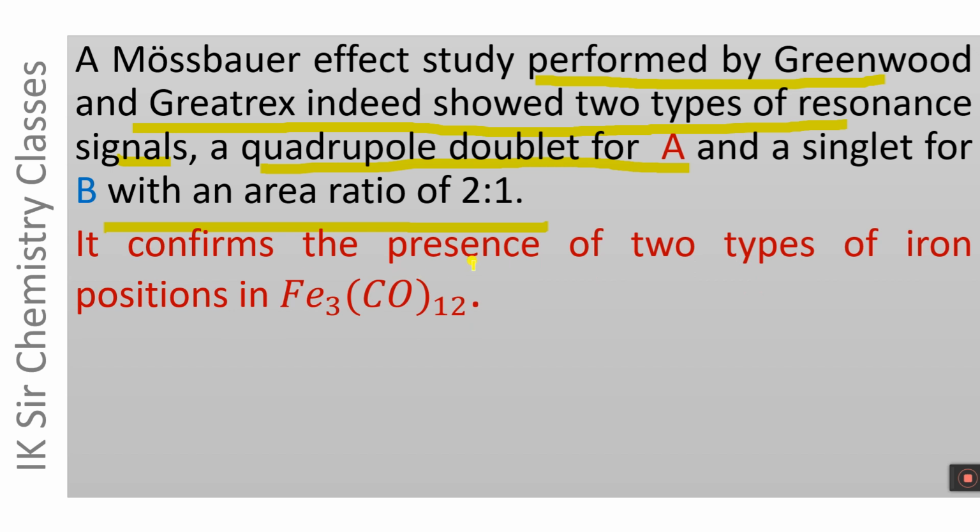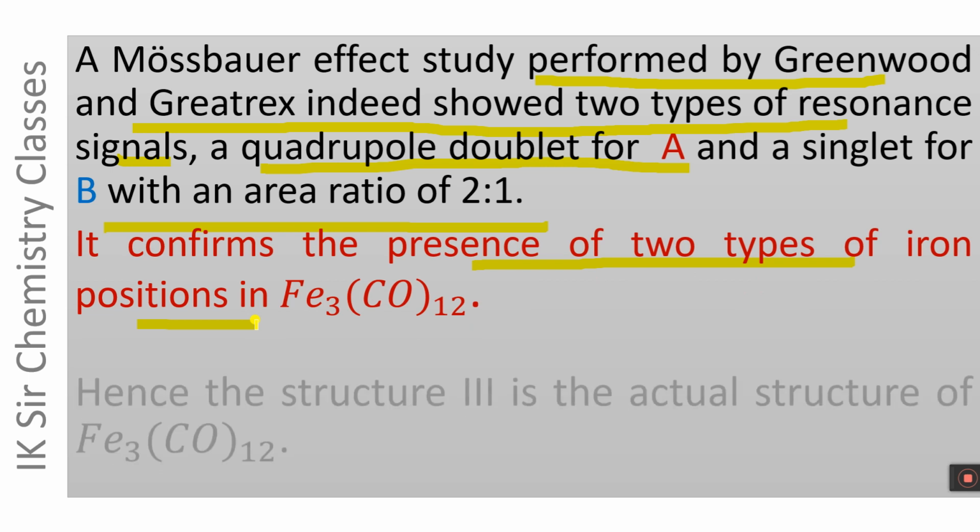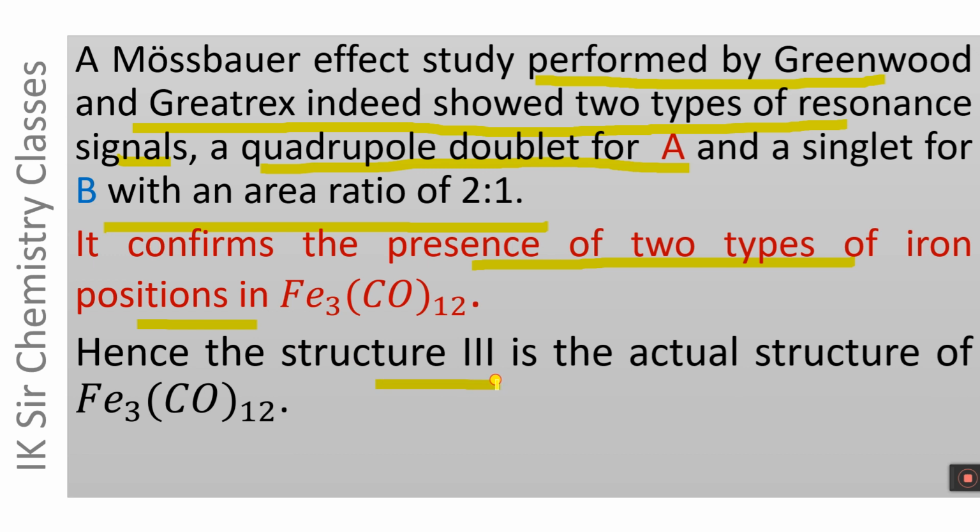It confirms the presence of 2 types of iron positions in Fe3(CO)12. Hence, the structure 3 is the actual structure of Fe3(CO)12 and not structure 1 and 2.